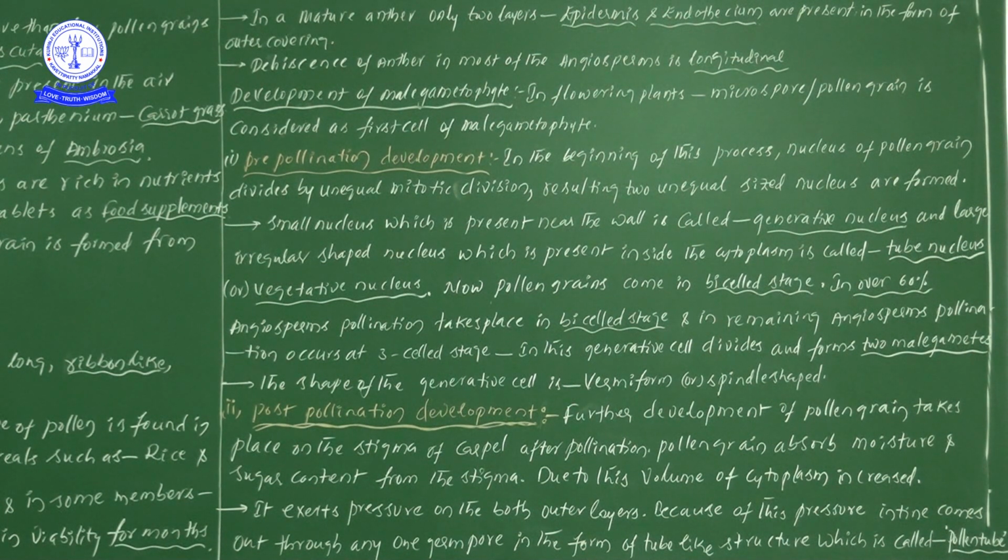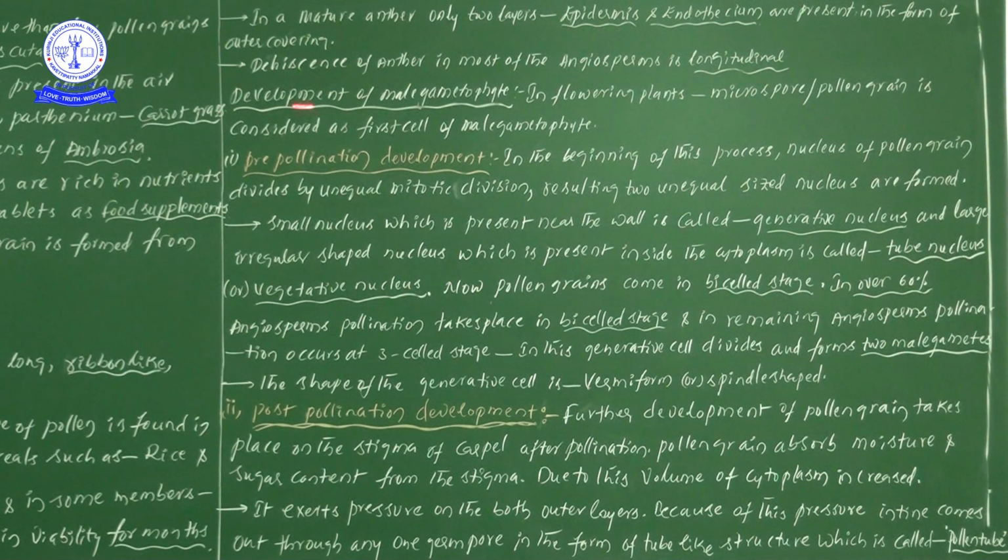We already saw this important point in the previous video. So what can we save in our mind? Epidermis and endothecium only are present in the matured anther, and these two only act as protecting layers.